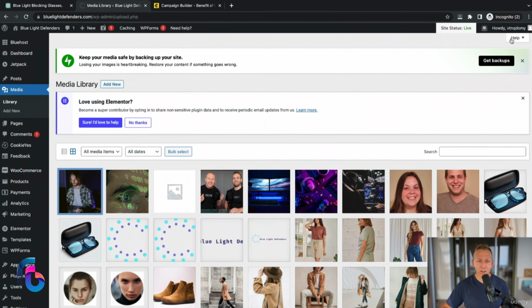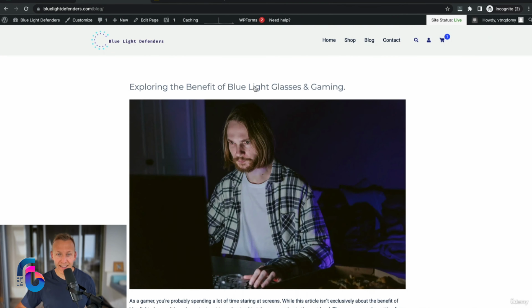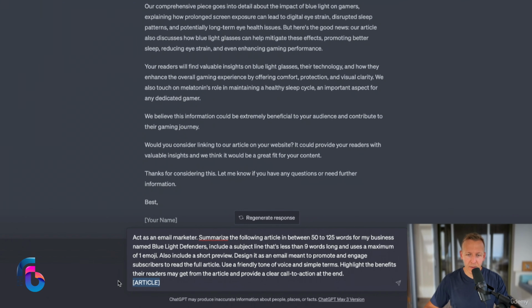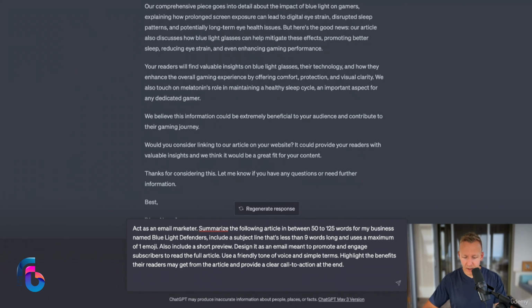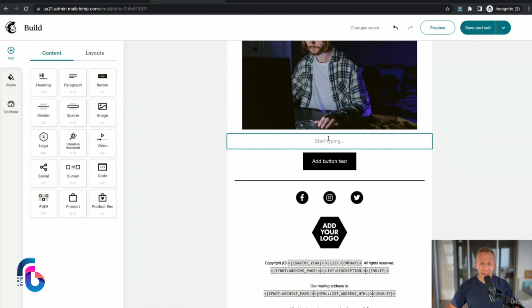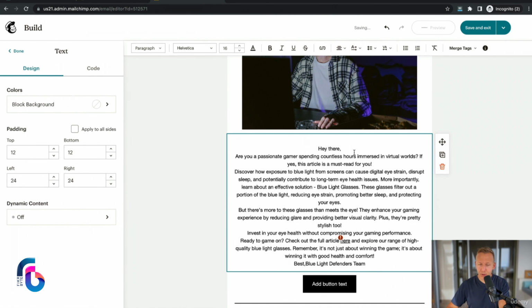I'm going to go back here, close it down, go to site, blog, click on the article. I'm going to grab all of this, and then I'm going to remove this piece, jump down, paste it in, hit enter. So it gave me a nice piece of text here that I can use. So we have a subject and a preview, but this is the part we're looking for. I'm going to grab all of this, copy it, head back in here, click there, and just paste it in. And then I'm just going to format it.